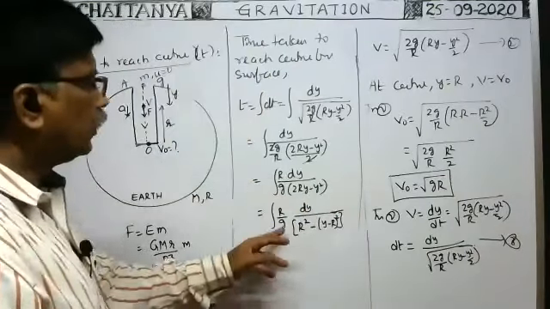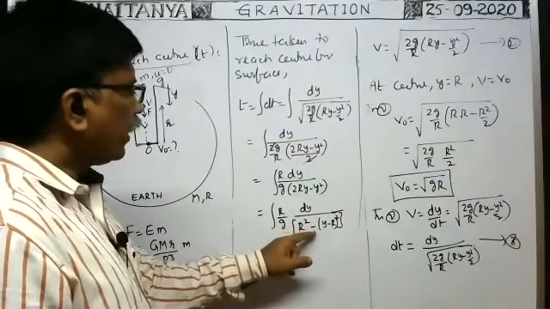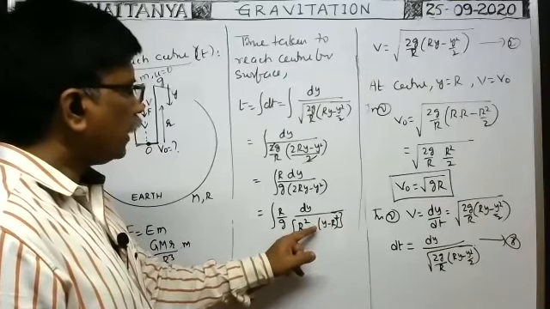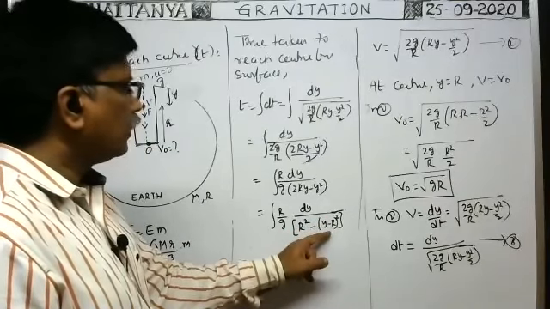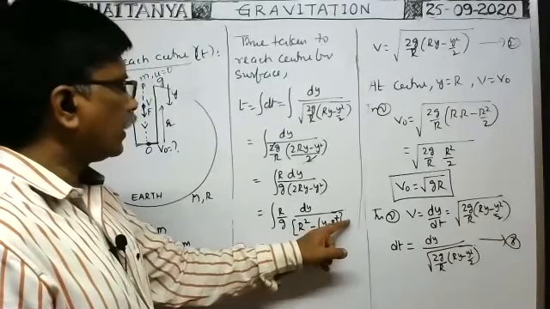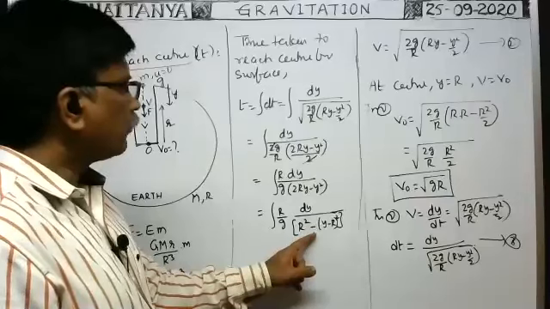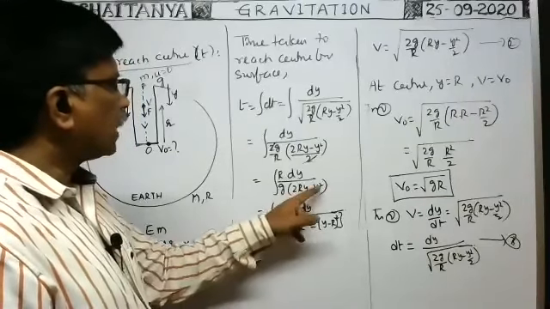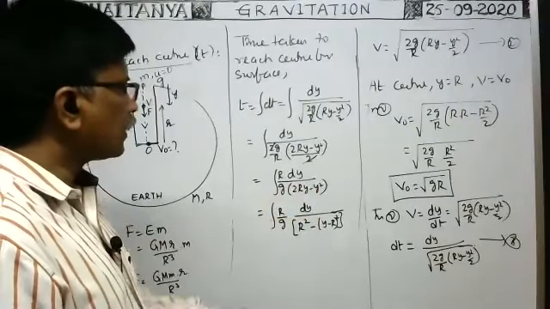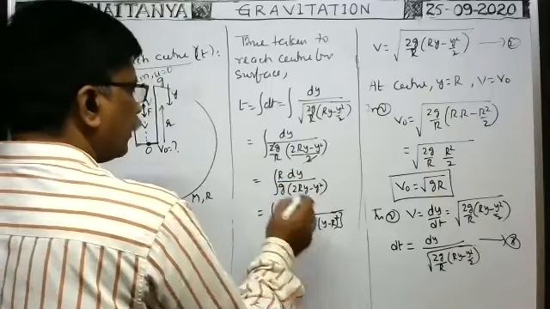Can we write like this? You see, you expand R square minus y minus R whole square. So minus y square minus R square plus 2Ry. Minus R square plus R square cancel. So you'll get minus y square plus 2Ry. So this can be written like this, no?